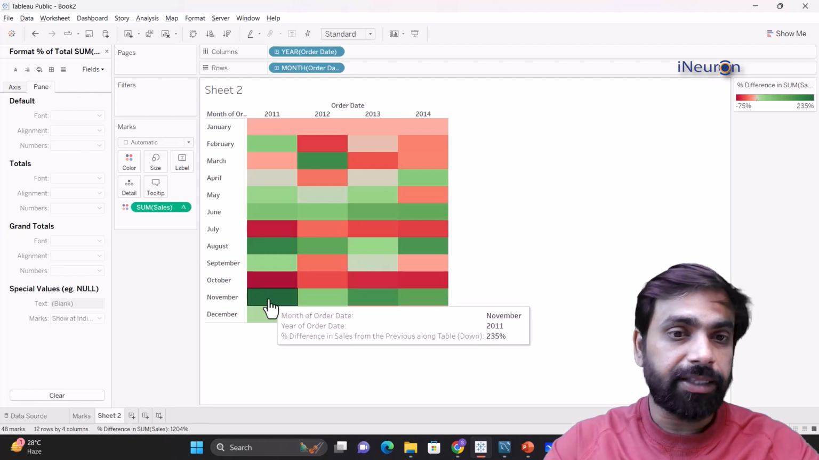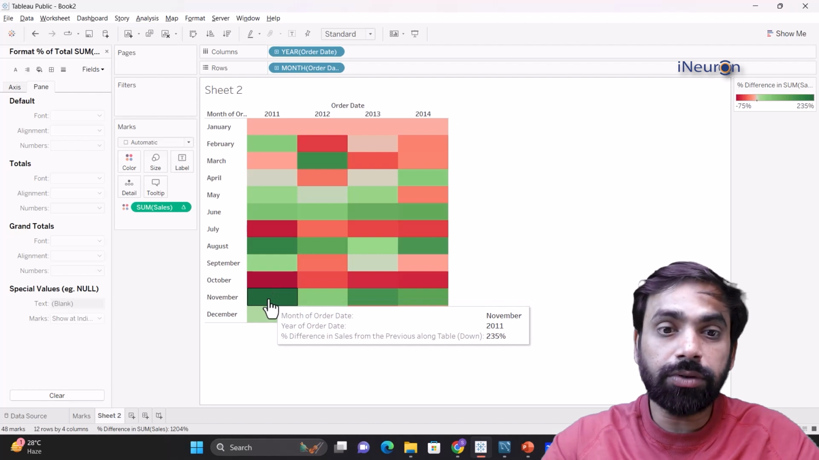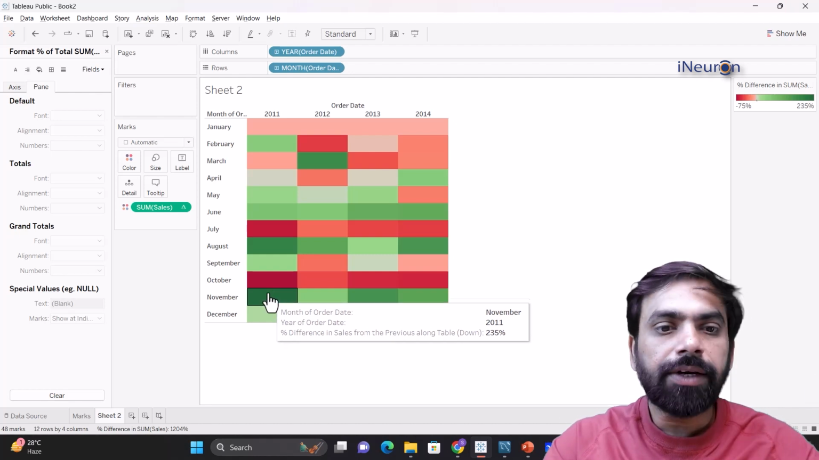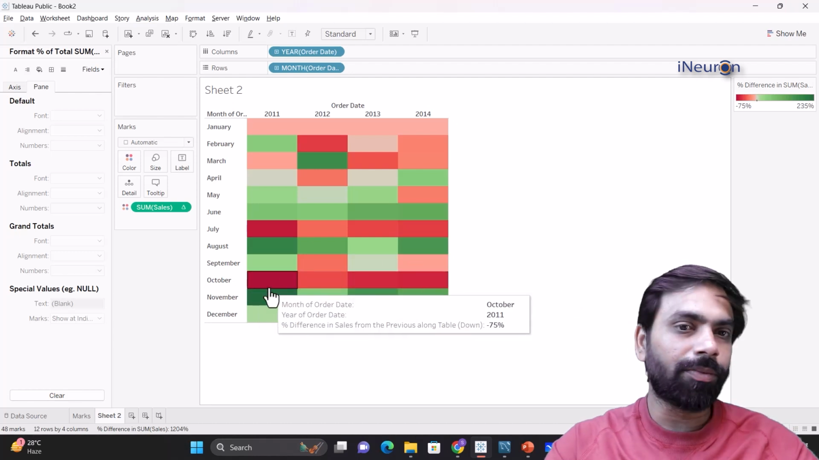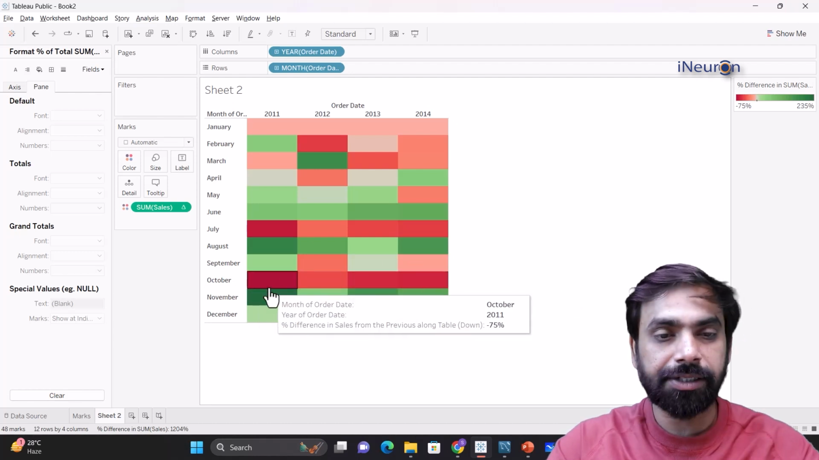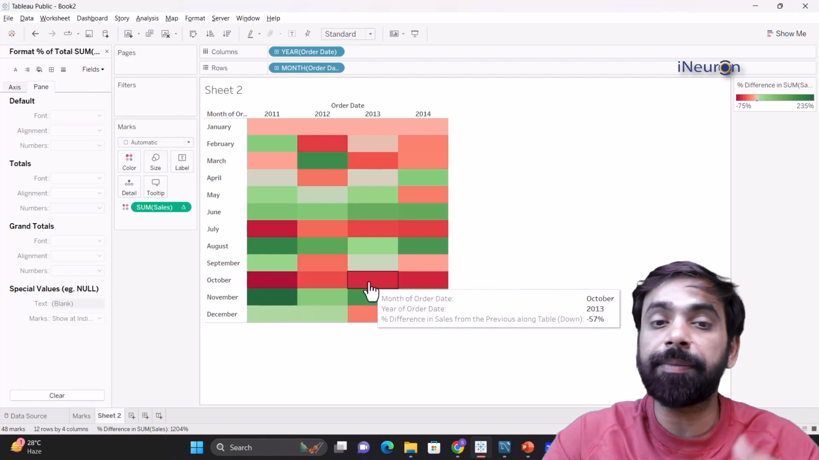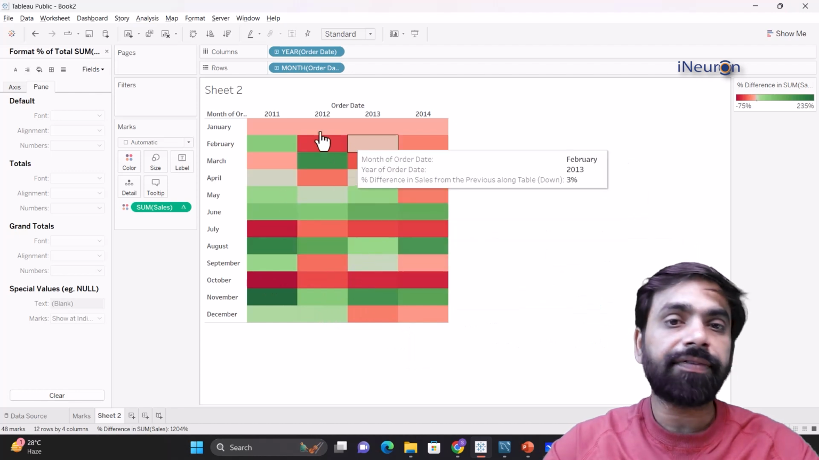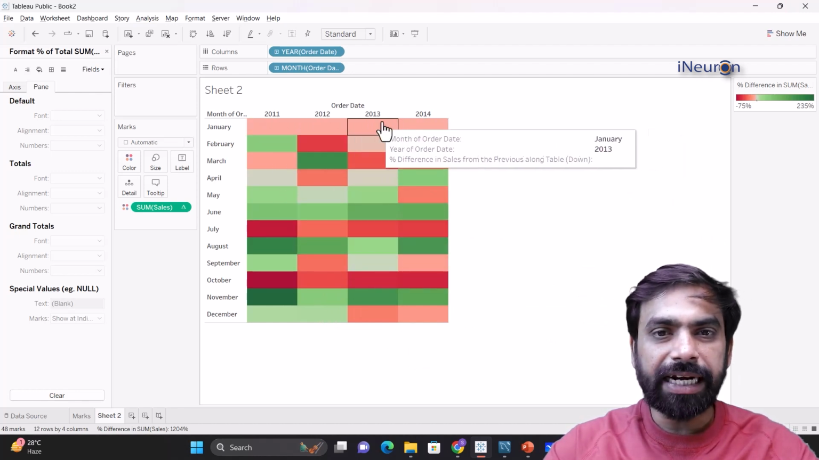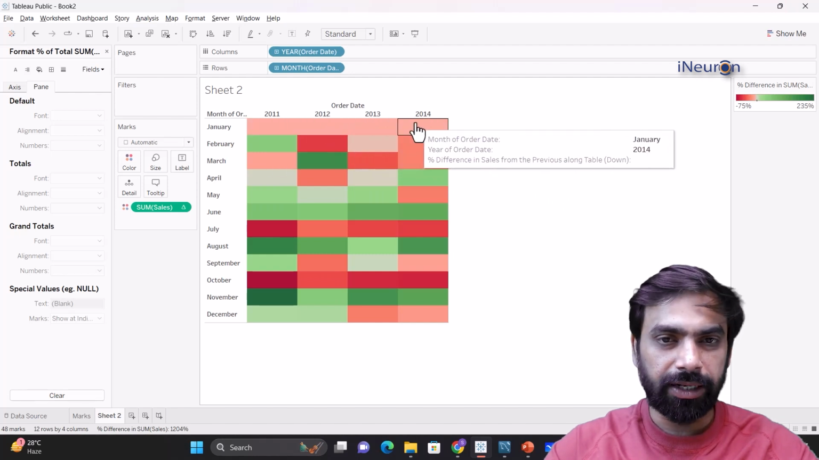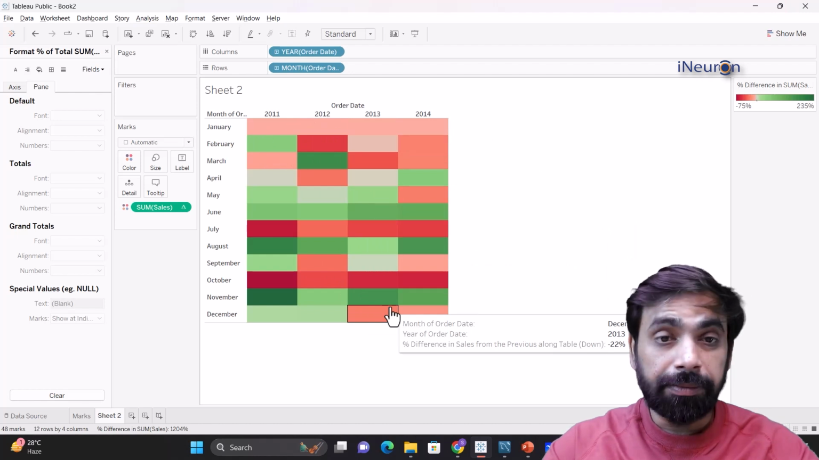So we can see that the highest increment came in November 2011, when there was a 235% jump in sales from the previous month. Similarly, the highest decline came in October 2011, just a month before, when there was a decline of 75% in the entire sales from the previous month. All that kind of analysis becomes very easy. Please ignore this red color, because right now there is nothing to show over here; these will be empty values. So this is how heat maps can be generated.